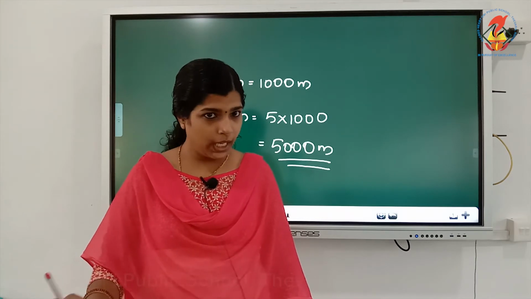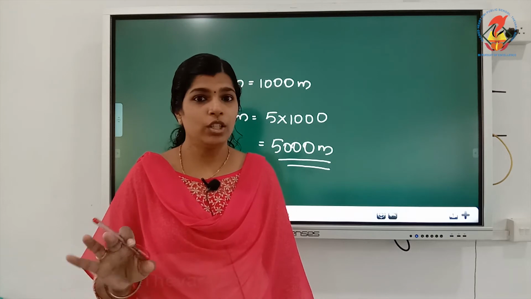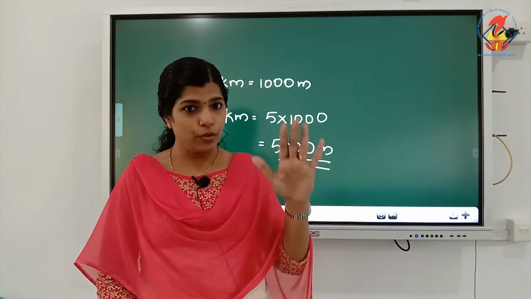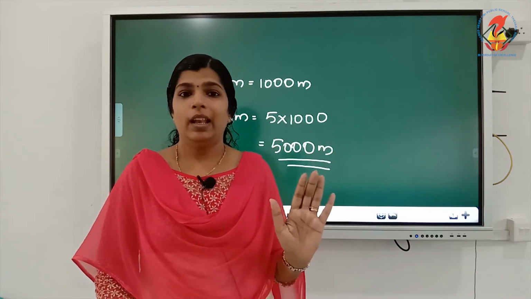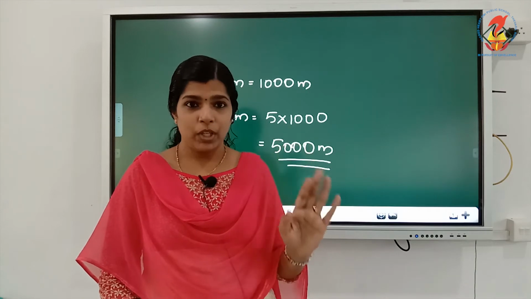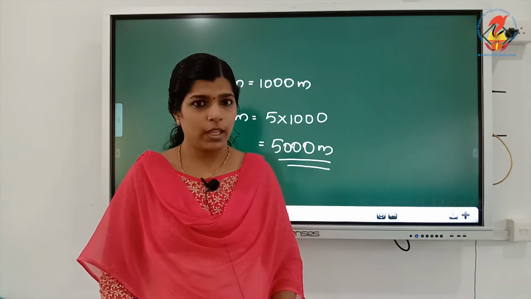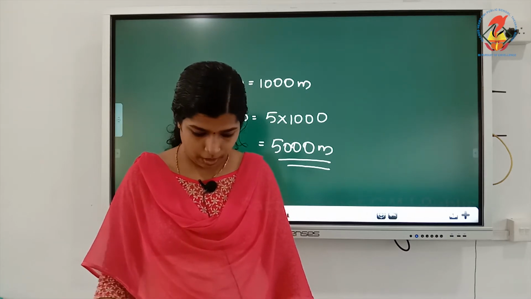It will be the same all over the world and will not change from person to person. If you use a footstep or hand span to measure the length of an object, the measurement will change from person to person, so we can't use it as a standard unit.